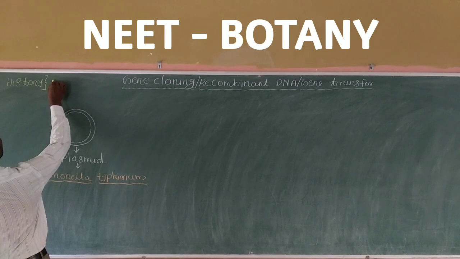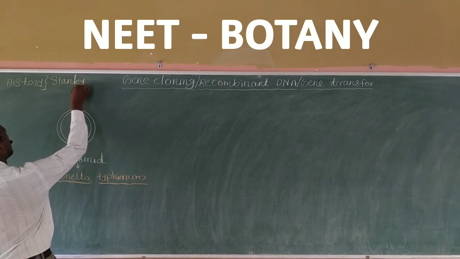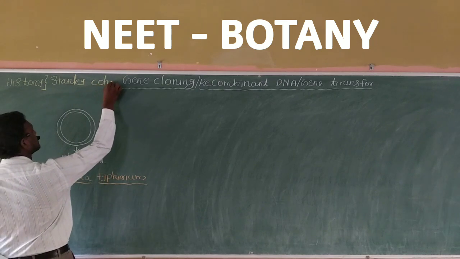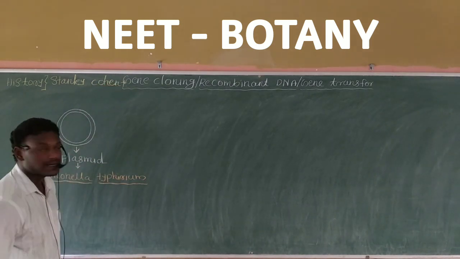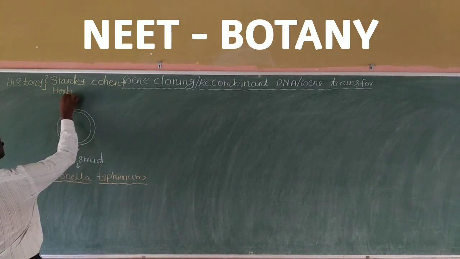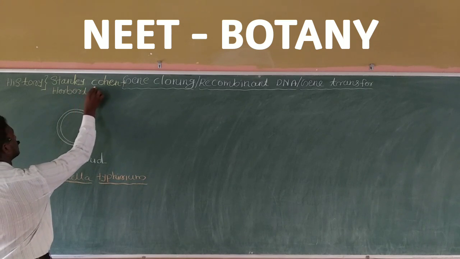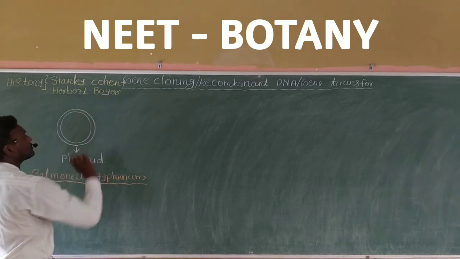One person is called Stanley Cohen, and one more person is called Herbert Boyer. Stanley Cohen and Herbert Boyer.